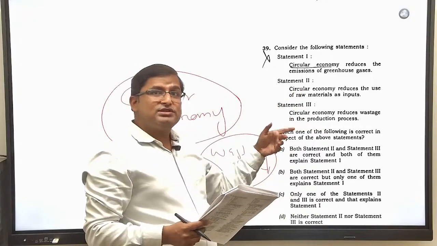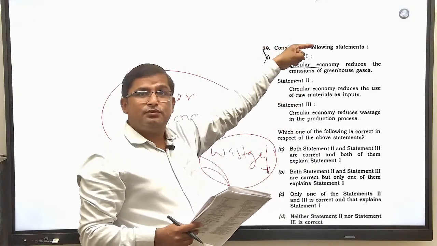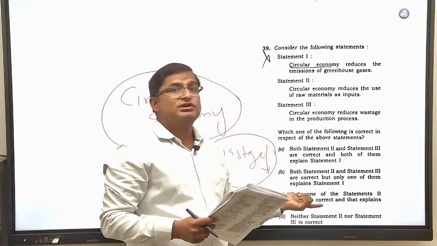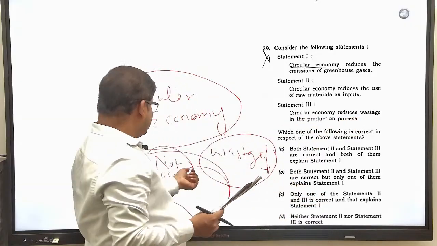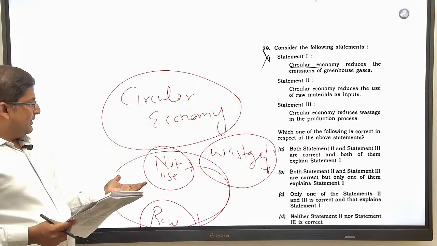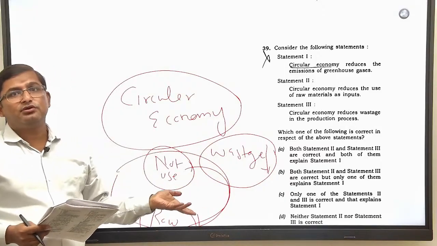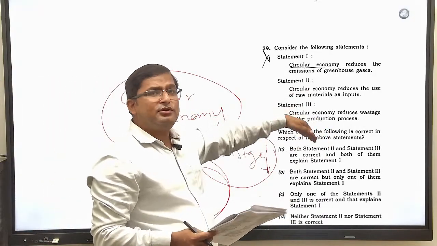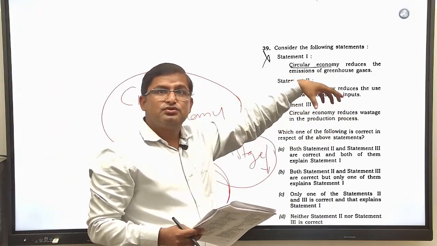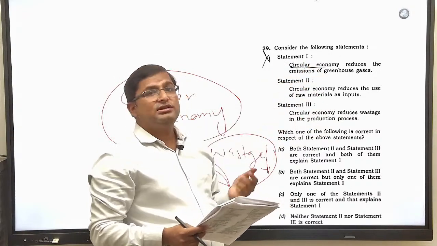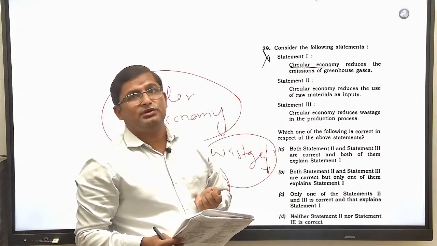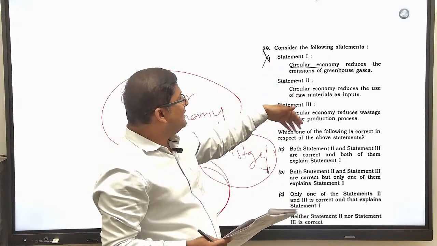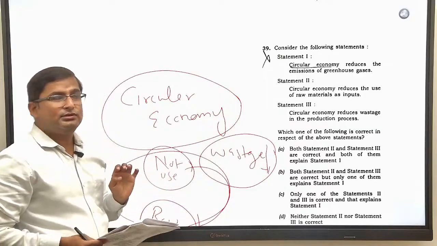Less material will be used as input, and that also explains statement 1. Now come to the second. Circular economy reduces wastage in the production process. I was telling you that wastage will be reduced in the circular economy. So wastage will be reduced in the production process, less raw material will be used. So this will lead to the reduction in the greenhouse gases in the economy. So statement 1 is correct, and statements 2 and 3 very clearly explain statement 1.